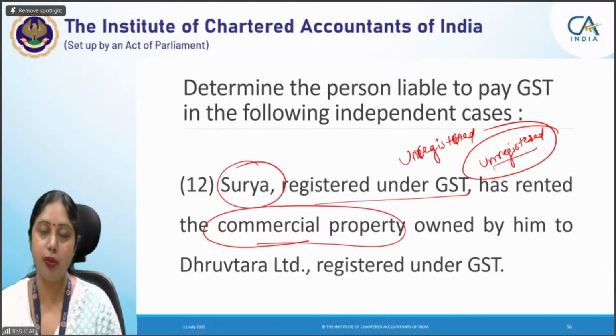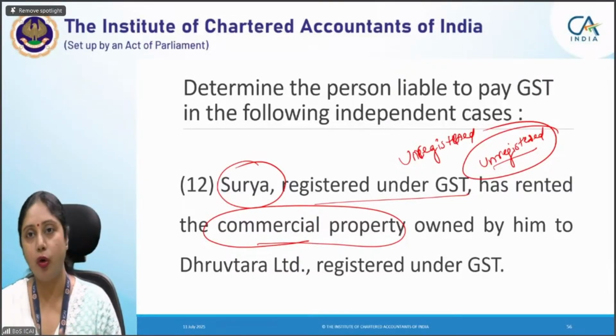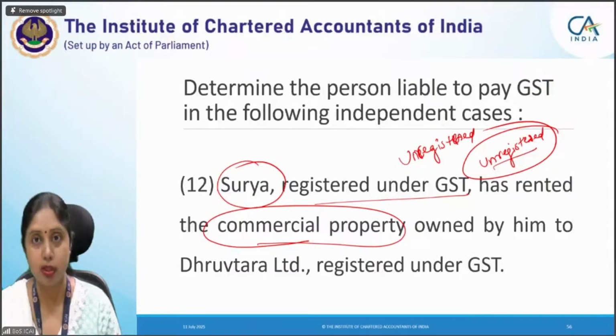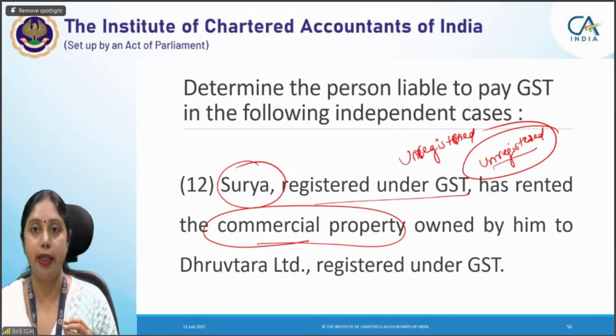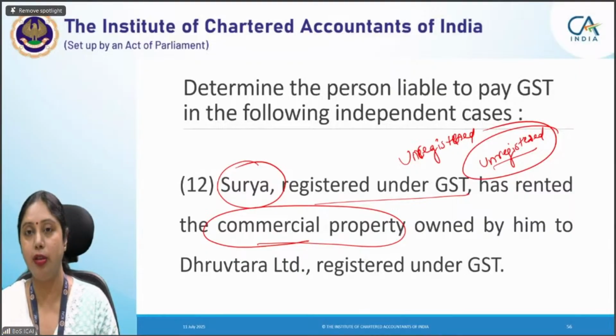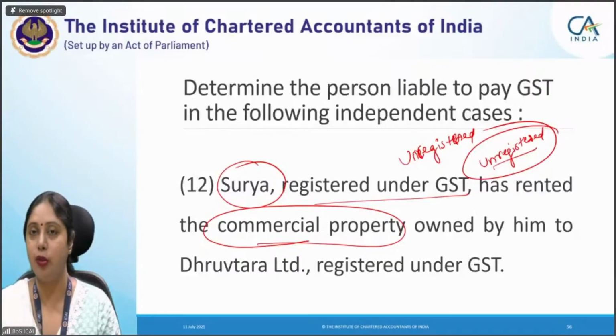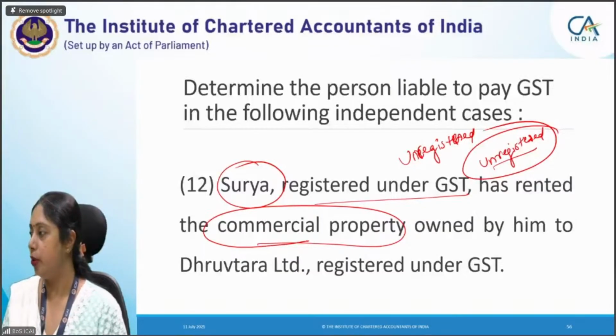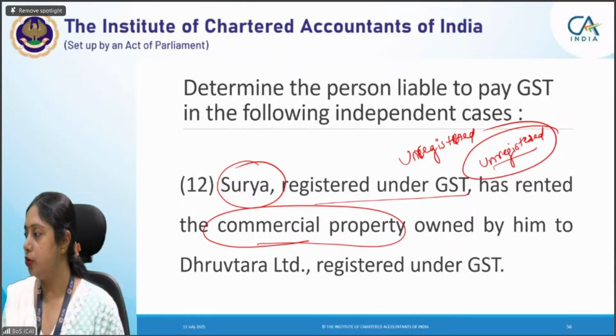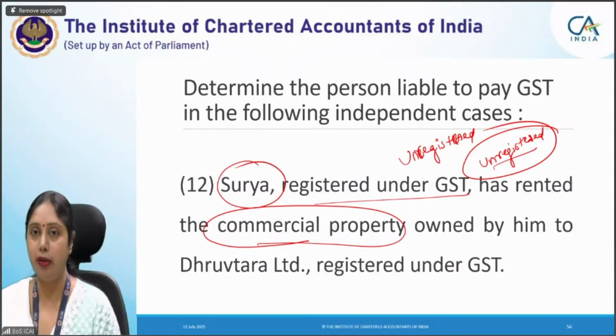In case of residential dwelling, the supplier can be registered or unregistered, it does not make a difference. In case of commercial property, if you are renting, the supplier should be unregistered and the recipient should be registered. And in fact, in case of the director services, we had consciously taken the commercial property case, and the supplier and recipient both were registered. तो वहां पर किसी भी तरह से RCM नहीं लग रहा था, because we wanted our answer to be correct. Otherwise also, taking into consideration the full notification. So I hope this point is now clear to you all. जो लोग 12th में RCM बोल रहे हैं, अब उन्हें समझ में आ गया कि supplier unregistered होना चाहिए.